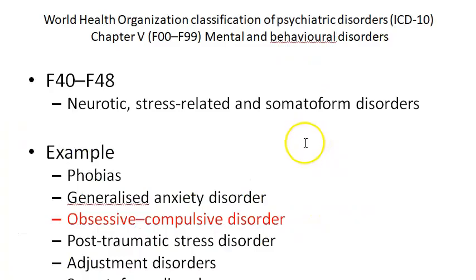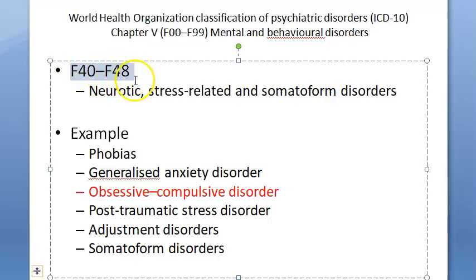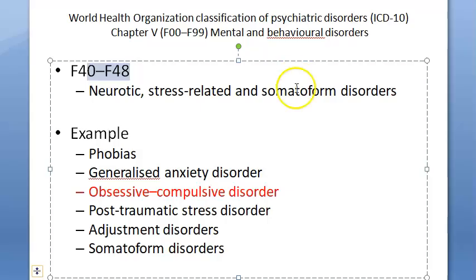First of all, let us see where it sits in psychiatric disorders. F40 to 48: neurotic, stress related and somatoform disorders. Under that, for example, obsessive compulsive disorder. Okay guys, so what is this? It is the ICD code, the diagnosis code. F40 to 48 in ICD-10. If you want, you can remember this. Under this, you have the neurotic, stress related, somatoform disorders, under which an example is obsessive compulsive disorder.